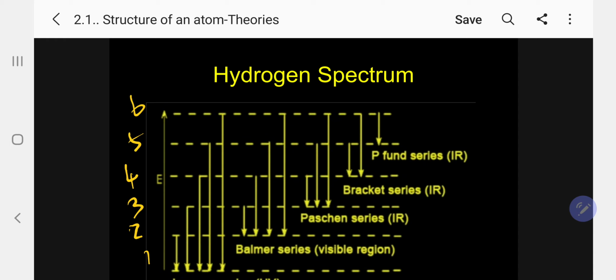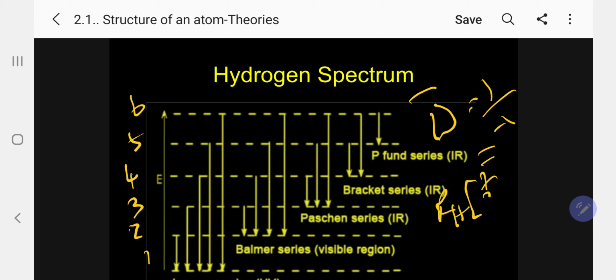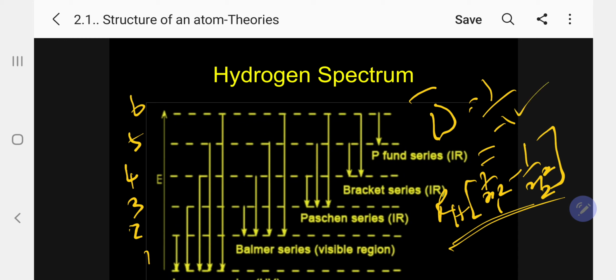From that, we have to use the corresponding wave number, 1 by lambda equal to RH into 1 by n1 squared minus 1 by n2 squared. This Rydberg equation we have to apply, and you can identify the wave number, then the wavelength, and then the energy can be calculated. Kindly follow.